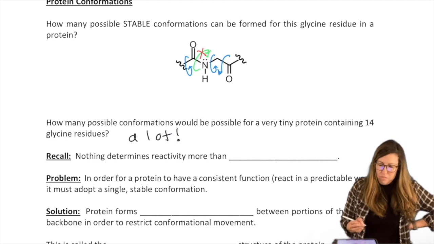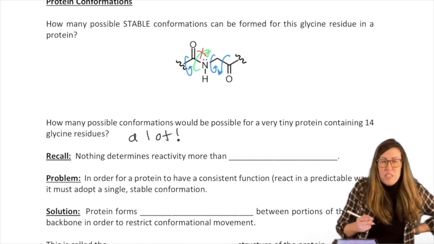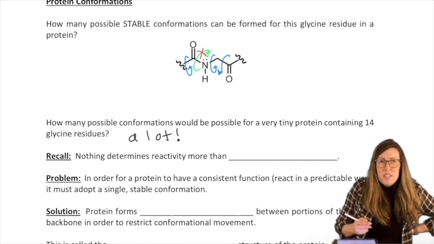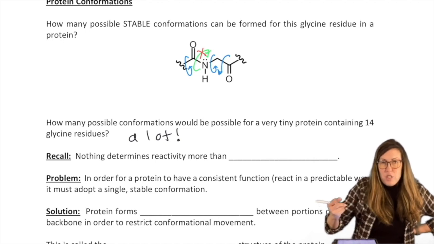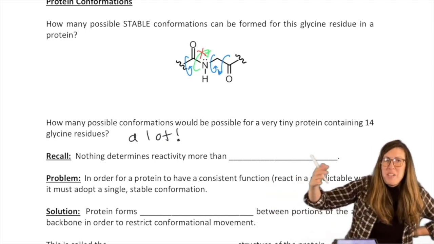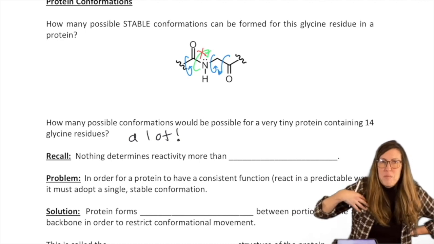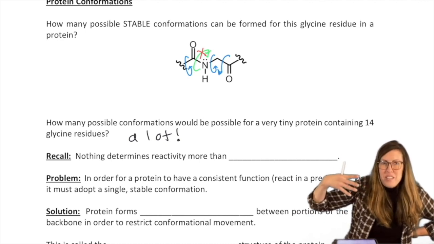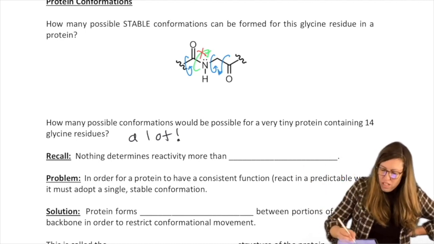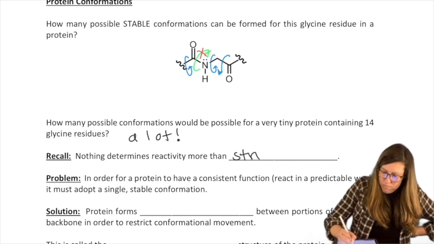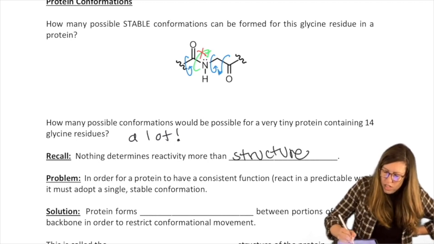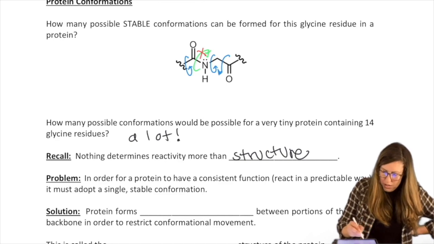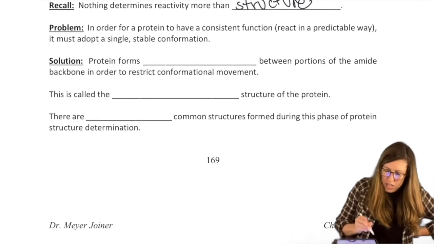But reactivity is determined by structure, right? So the biologist would say function is determined by structure, that structure-function relationship. In chemist terms, function is the reactivity. So we know that proteins, and here's kind of a conundrum.